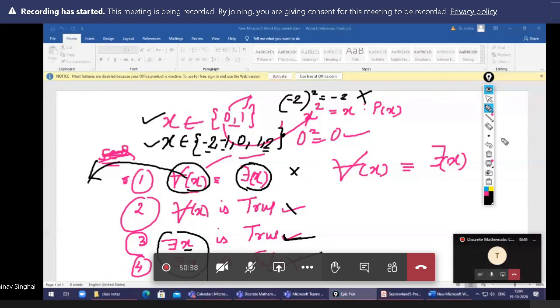I will give you some more examples also like this, because last week I sent you one Google form, where some students wrote they need more examples. So definitely I will give you some examples like this also, some SCQ questions, some MCQ questions, and these types also. Then you can identify the difference between for all and there exists.